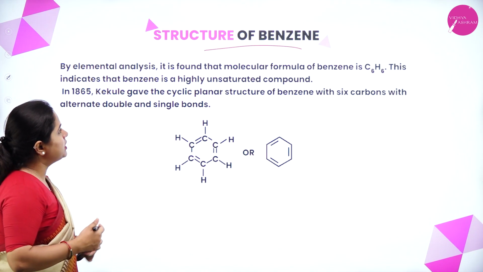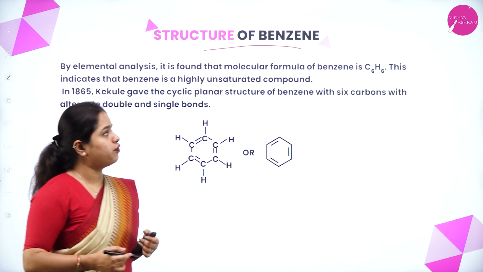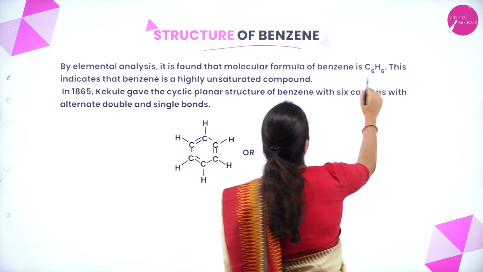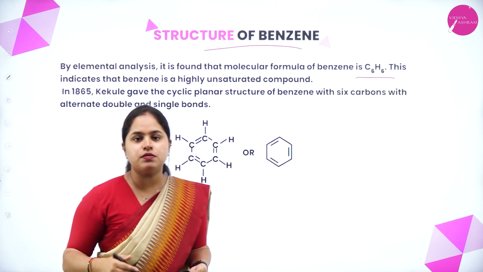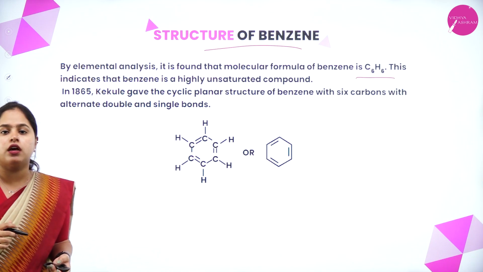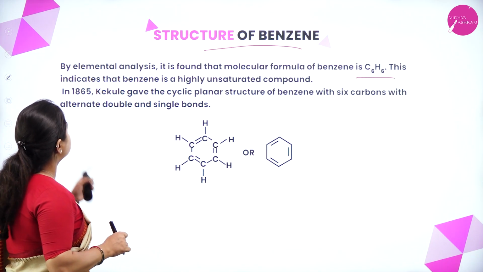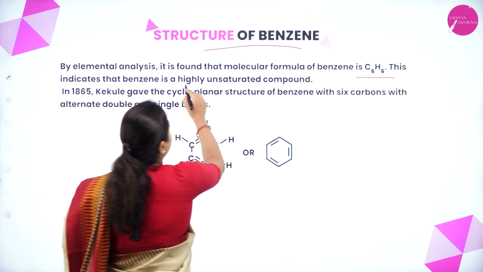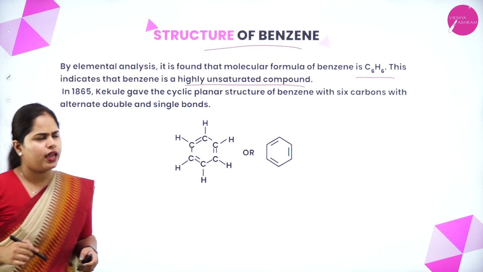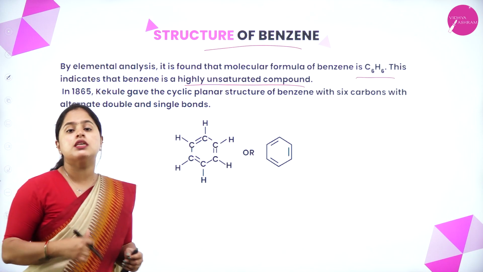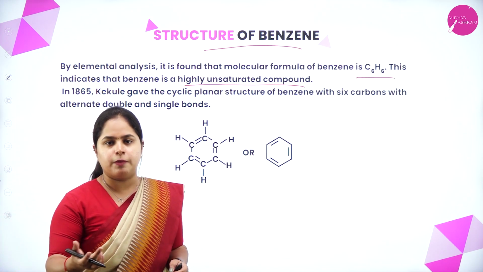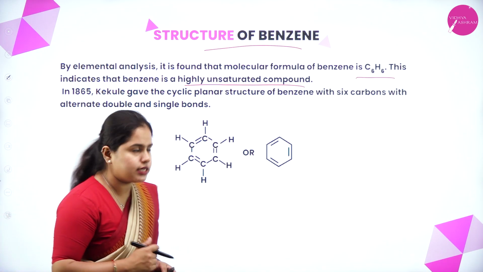Okay, so by elemental analysis, it is found that the molecular formula of benzene is C6H6. That means you have 6 carbon atoms and 6 hydrogen atoms. This indicates that benzene is a highly unsaturated compound. As you can see, C6H6 means there must be presence of double bonds as well. So it is a very highly unsaturated system.